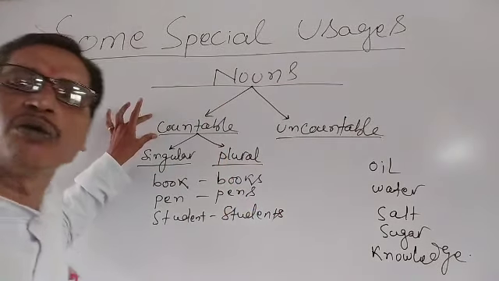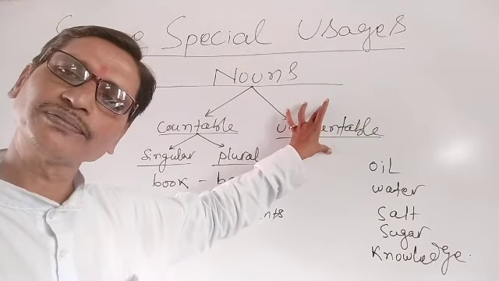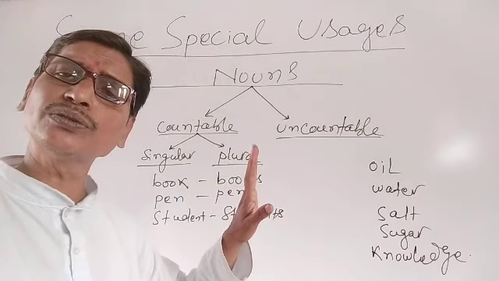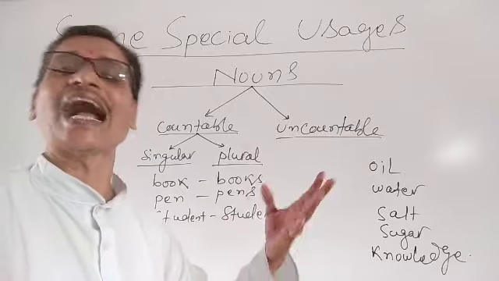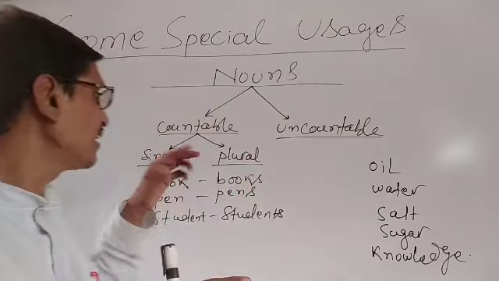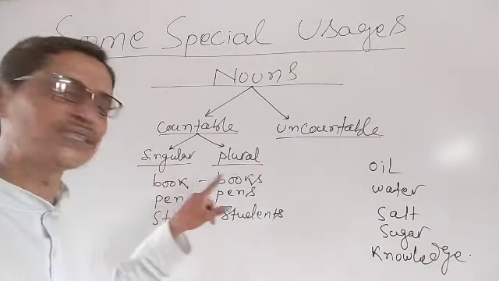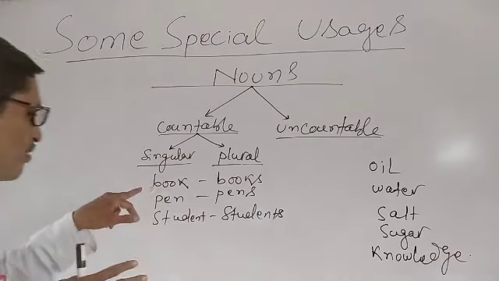One is called countable noun and another is uncountable noun. Countable nouns are nouns which we can count with numbers. Countable nouns have two divisions, singular as well as plural, which you know. Examples were also given over here.